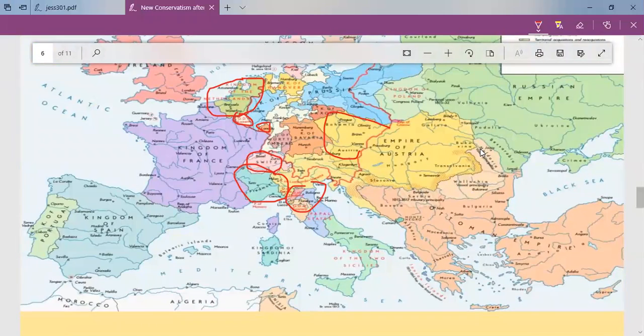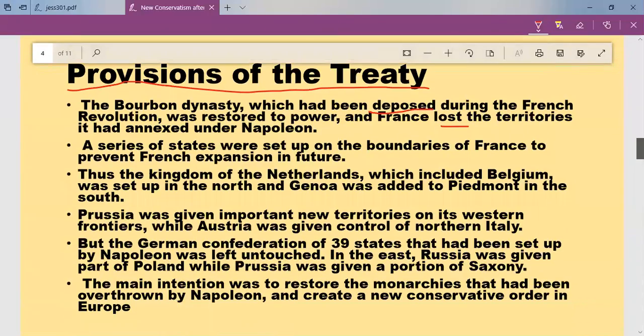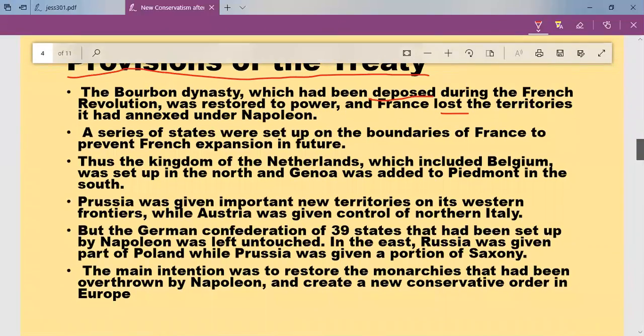Here you can see Austria, they got the control of the northern part of Italy, and here you can see Germany. At that time, Germany was not arranged into a single state. German speaking people were concentrated here and there. Here you can see the Kingdom of Prussia. So it was not created into Germany. German speaking people were there, but the country Germany was not there.